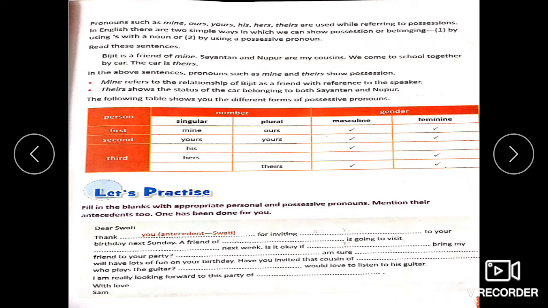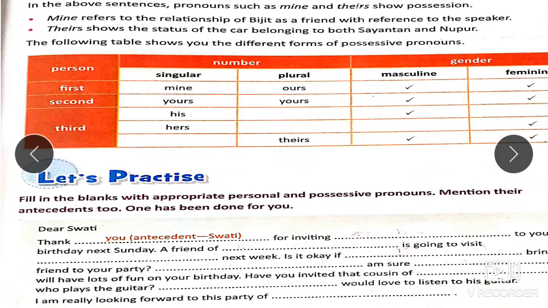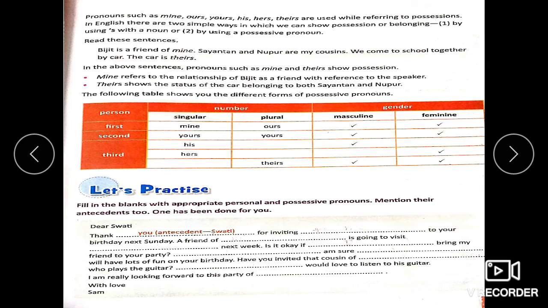The given chart below shows you how possessive pronouns are used in the singular and plural forms for the first, second, and third person. For the first person, mine, singular, plural, ours. Second person, yours, singular, yours, plural. Third person, his, singular. We don't have a plural form for his. Third person, hers, again singular. We do not have plural form for hers. And theirs is used in the plural form for the third person. So you got to know how we use these various possessive pronouns in sentences. Let me repeat again. My is not a possessive pronoun. That is a possessive adjective. Be very careful with that.